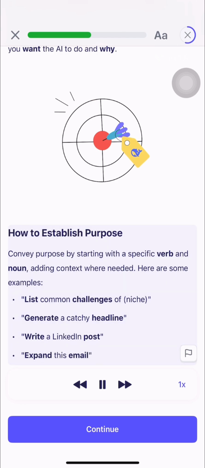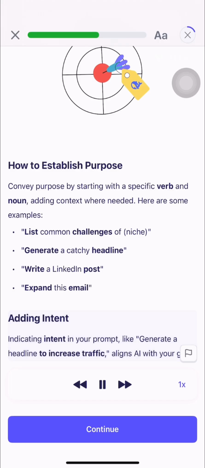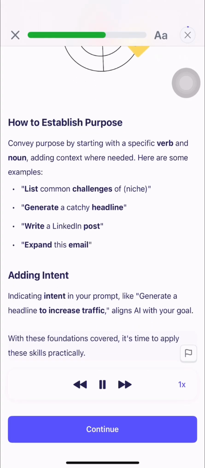Here are some examples. List common challenges of niche, generate a catchy headline, write a LinkedIn post, expand this email. Adding intent in your prompt, like generate a headline to increase traffic, aligns AI with your goal. With these foundations covered, it's time to apply these skills practically.